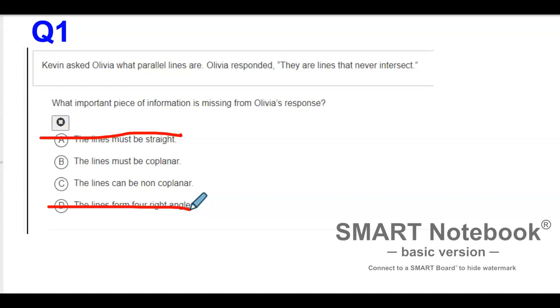So even if you weren't sure of the answer to this question, you could automatically eliminate two choices, and now even if you have to guess, you have a 50% chance of getting the answer right. But here we don't have to guess, because we do know the answer.